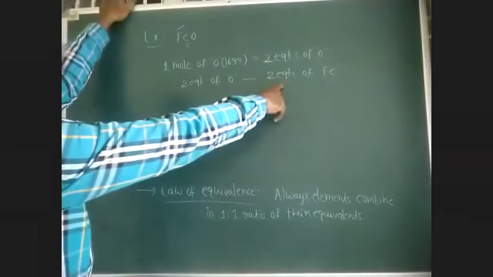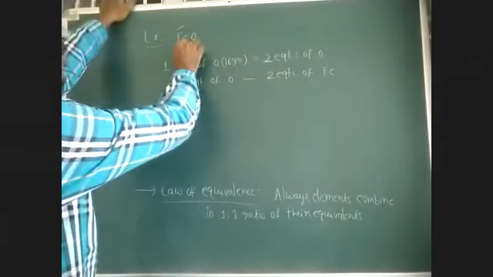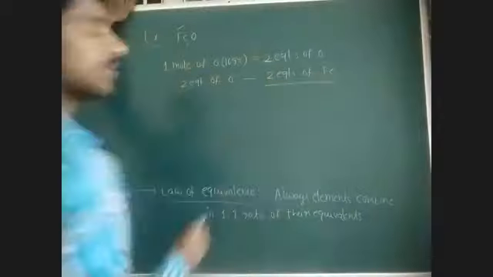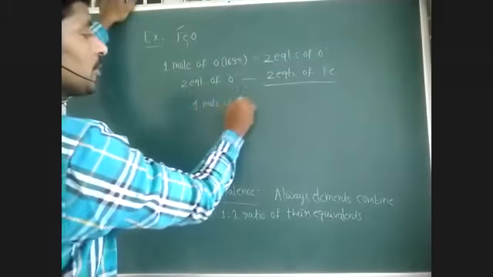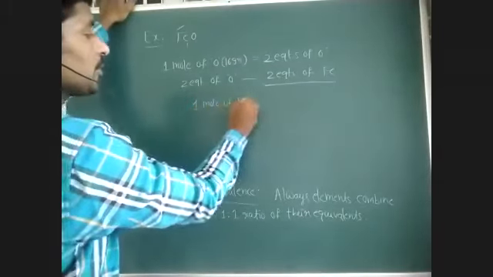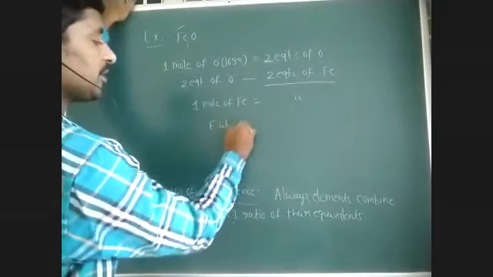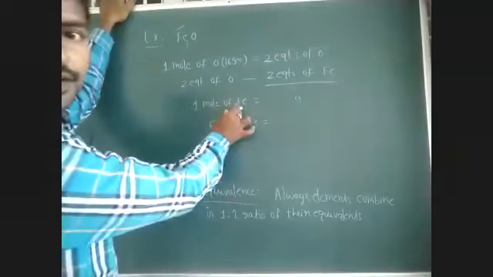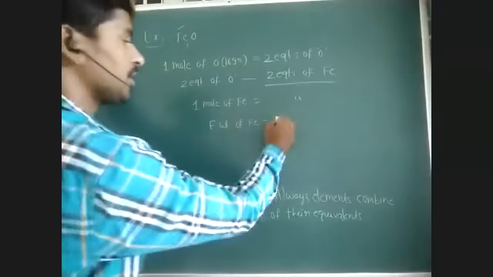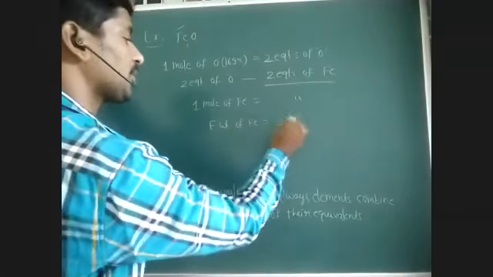So here, how many moles of iron do we have? 1 mole. So 1 mole is equal to how many equivalents? 2 equivalents. So 1 mole of iron is equal to 2 equivalents of iron. So the equivalent weight of iron is equal to half mole of iron.